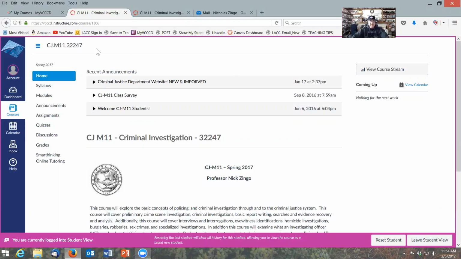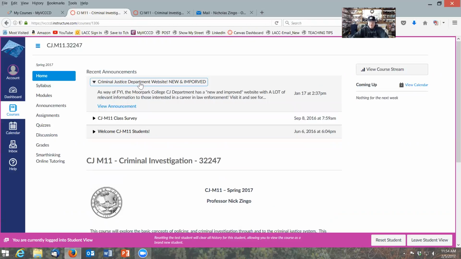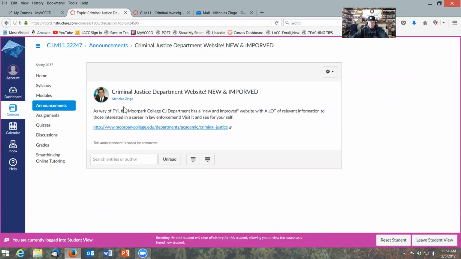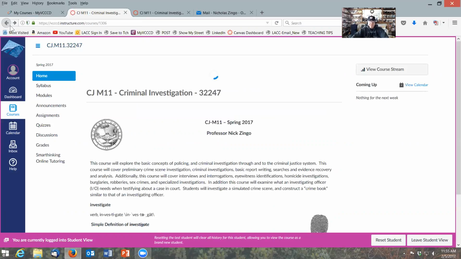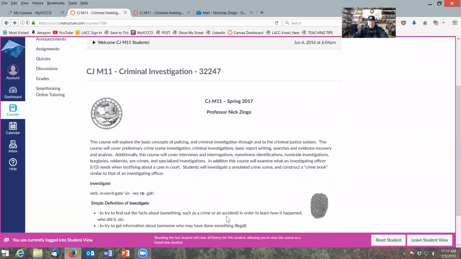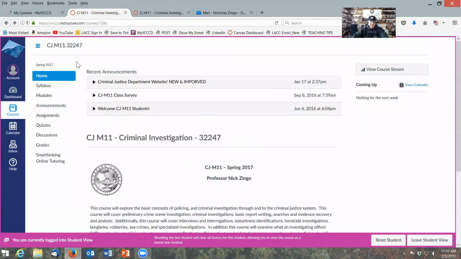You will see a series of links on the far left, just to the right of the border, the customary Canvas links, which you can access and review later. Home will give a brief listing of any current announcements that I would like you to know, and you would have to click those to look at the actual full announcement itself. This one is about our new and improved criminal justice website. You can go back, look at the others. Down below will be a brief summary of the course, which again you can look at later.